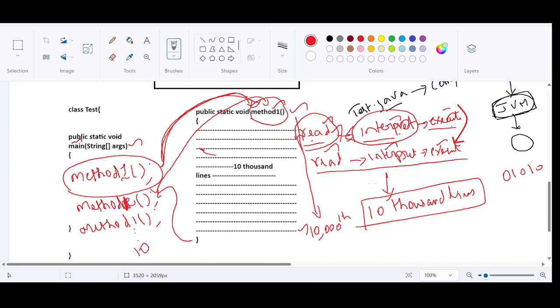Let us say 10 times. In Java 1.0 version, you must understand this, HotSpot is not there. Now the HotSpot is coming into the picture. HotSpot JVM was introduced in JDK 1.2 version.